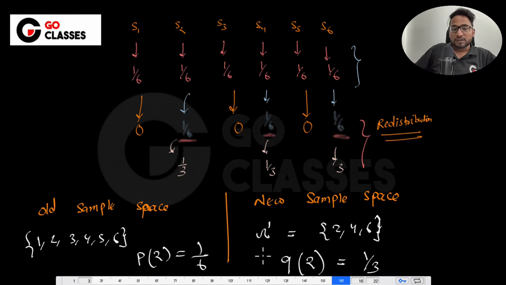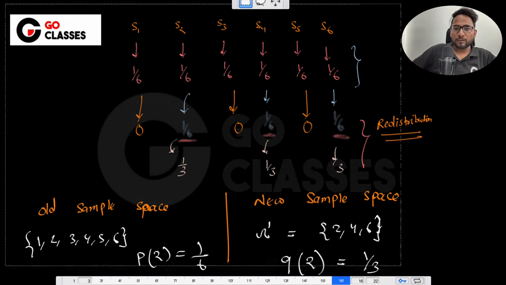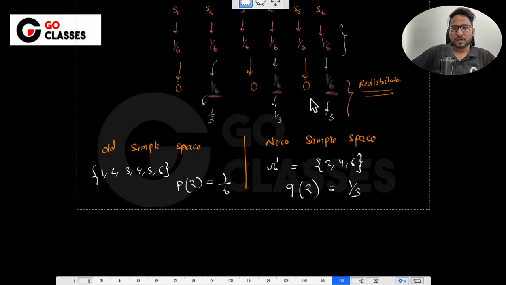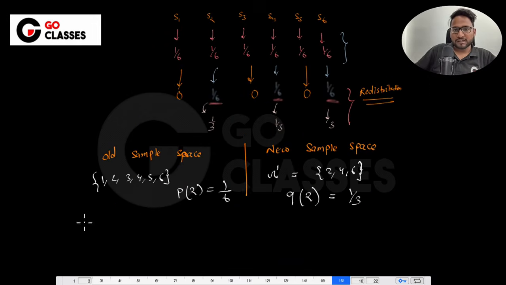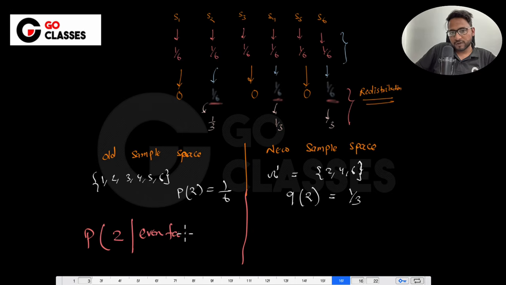Now, interestingly, if you want to get this 1 by 6 in the old sample space itself, then you can write something like this, which is where the conditional probability comes into the picture: probability of 2 given that it is an even face, and then you can write 1 by 3. You cannot write directly that probability of 2 is 1 by 3. You have to write 'given that'. If you directly want to write it, you have to go to the new sample space and talk about q. You cannot work with p anymore.